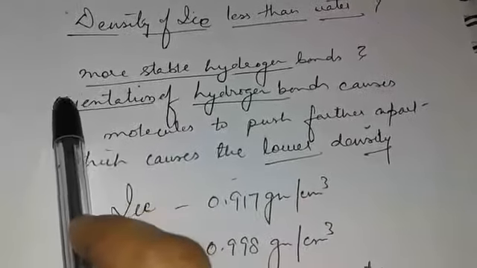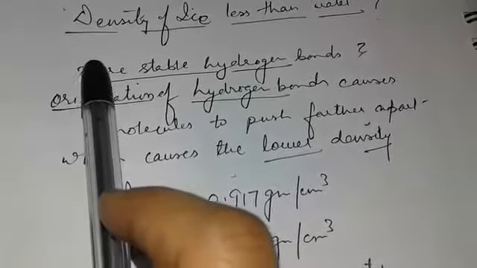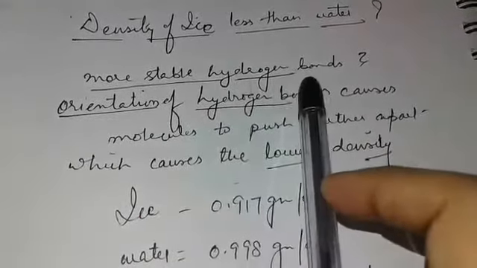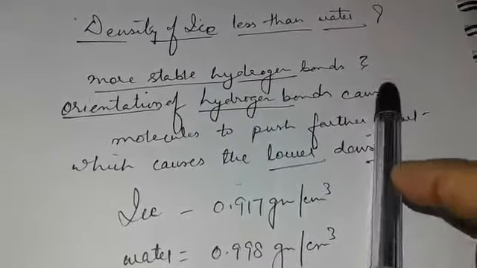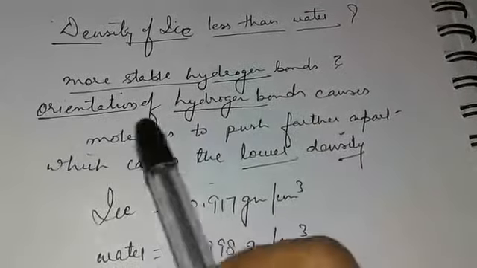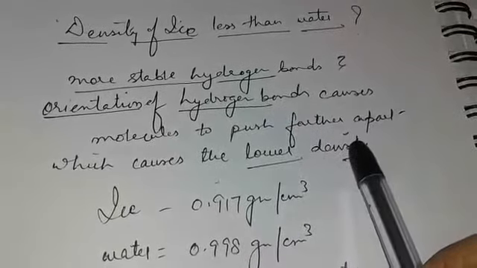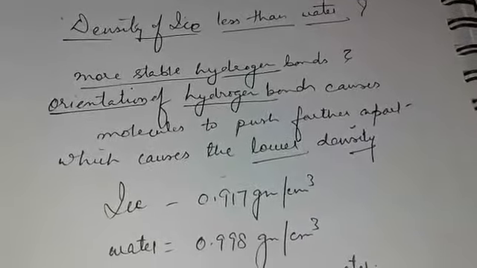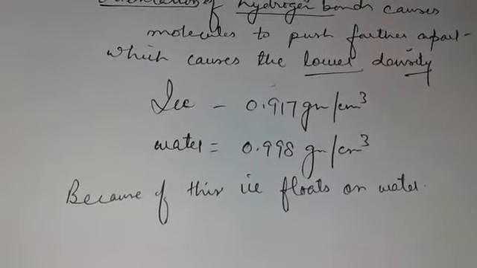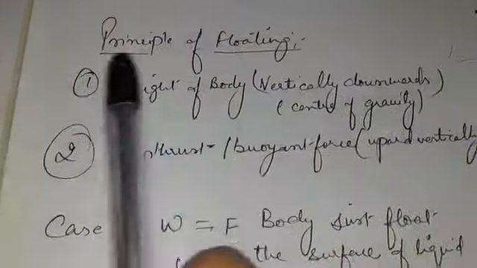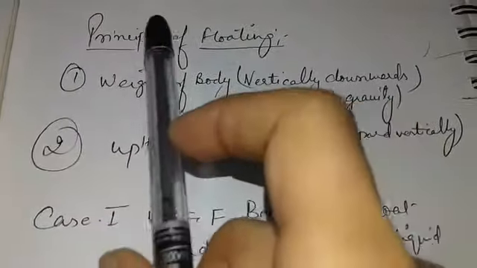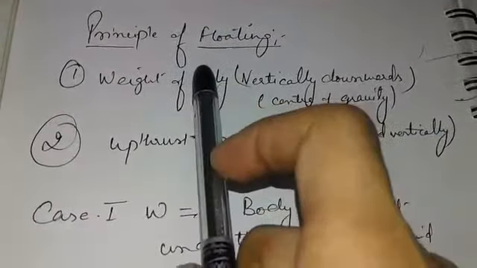Answer for this: because of more stable hydrogen bonds and orientation of hydrogen bonds in such a way that causes molecules to push farther apart and lowers the density of ice. Due to this reason, ice floats on water also. Let us take another concept that will help you understand more about why ice floats on water.